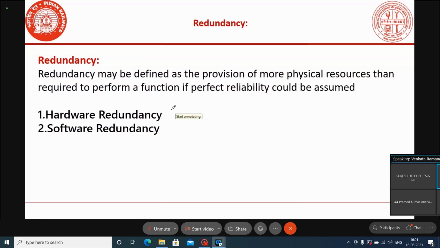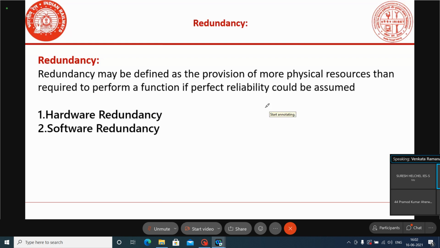What is redundancy? Redundancy is defined as the provision of more physical resources than required to perform a function. Suppose for working of the CPU we require only one processor. Here we provide one more processor only to make the system fail safe.